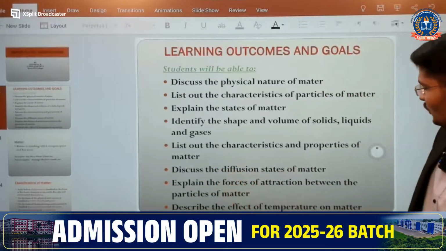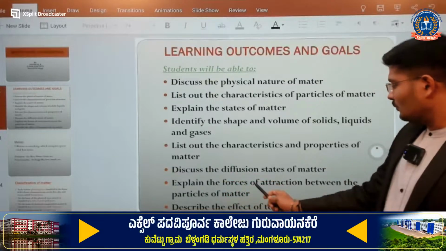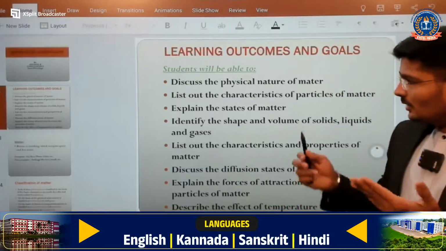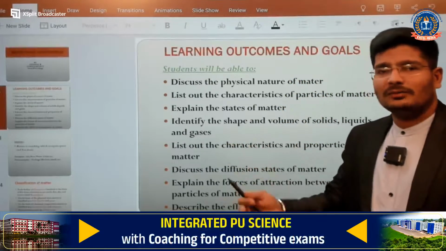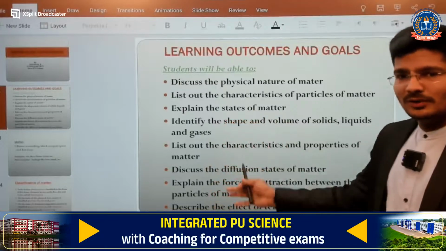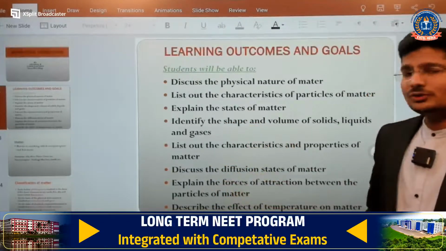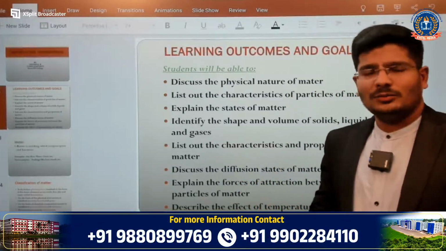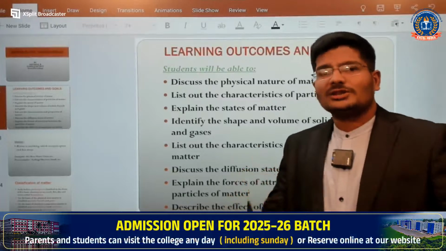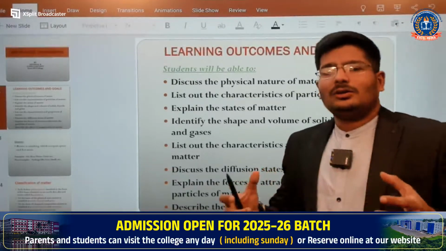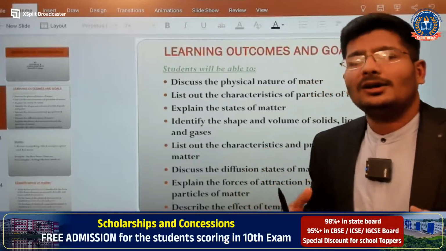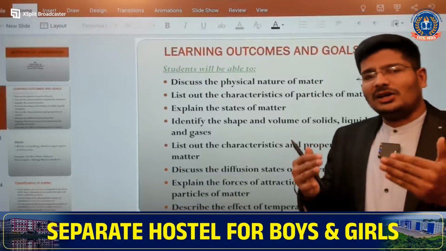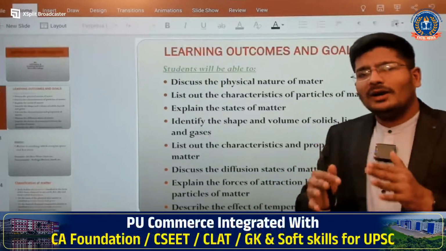The next one is to discuss the diffusion of states of matter and explain the forces of attraction between the particles of matter. What is the force of attraction? I am telling it briefly here, and we are going to see it one by one in each and every slide. In the case of a solid, there is a rigid force of attraction between the atoms, leading to the formation of a rigid structure. In the case of a liquid, the attraction is a little less, so you can see fluidity, it is moving. And the last one is gas, where the attraction between the atoms or molecules is very less.